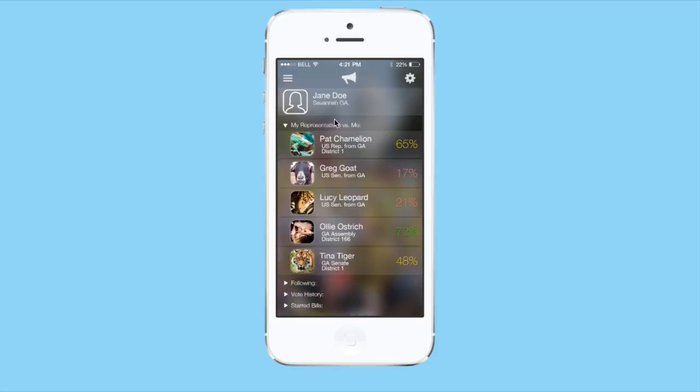And I can see right here on the right hand side which ones I should probably consider voting out in the next election time and which ones I should probably keep in office. So the idea is that we can hopefully get good legislation passed and bad legislation kept from passing. And if that doesn't work, then we can use that information to vote out the people who are not representing us.